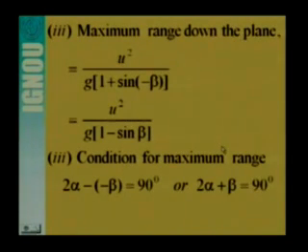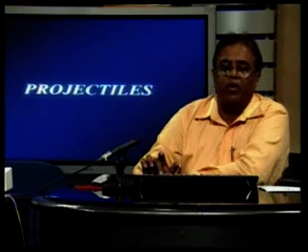Similarly, for the maximum range down the inclined plane, just substitute beta as minus beta in the previous expression we have derived so far. That comes out to be the maximum range down the plane is u square divided by g times 1 minus sine beta. And the condition for maximum range, of course, twice alpha plus beta is 90 degree. That means only if this condition is satisfied, that is twice alpha plus beta is 90 degree, will we get the maximum range on an inclined plane.